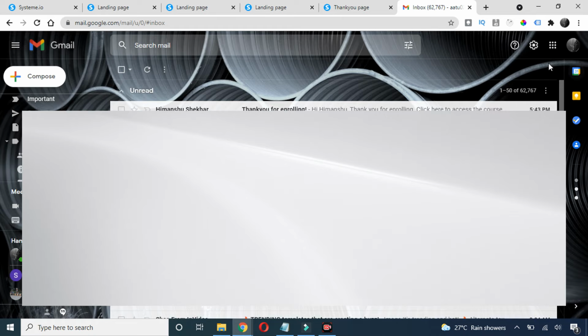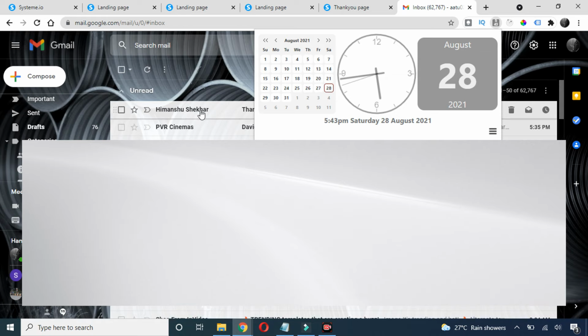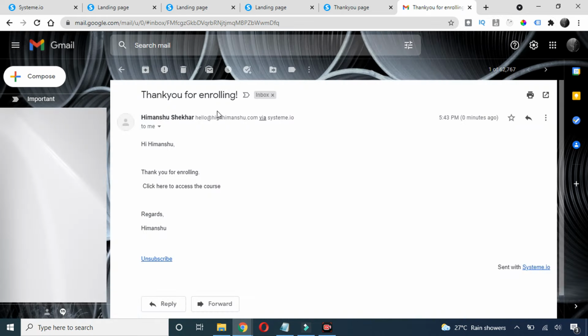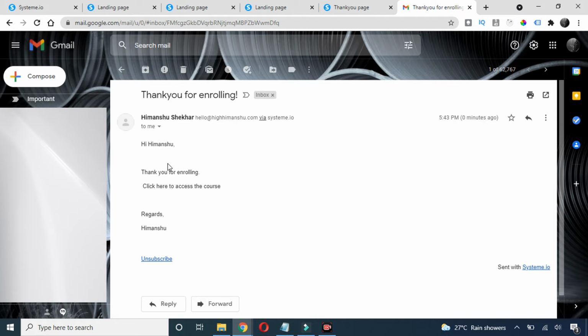If I show you the time, right now the time is 5:43. And if I open this email, I got this email just now, which is 5:43 only. Okay, so this is the email which we wrote and it got automated. You can see here it's showing via systeme.io, right?